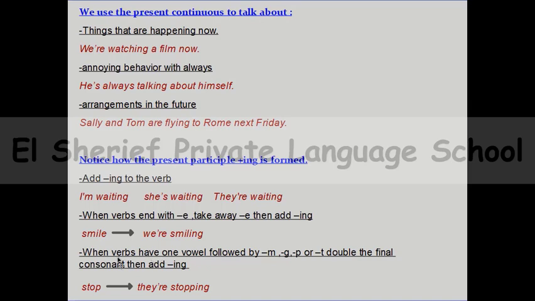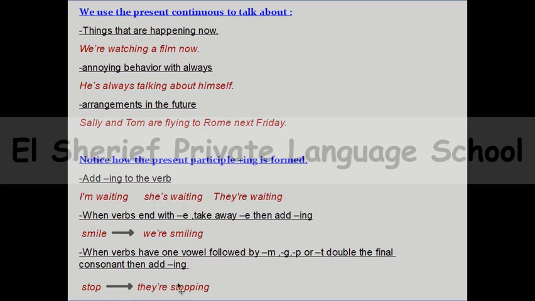The last note about the form, when verbs have one vowel, followed by m or g, p or t, so what will you do? You will double the final consonant and then add ing. For example, the verb stop. So the verb stop ending with p, but before p there is a vowel. So we will double p, we will double the last consonant.